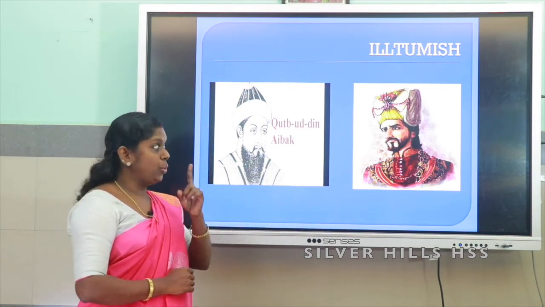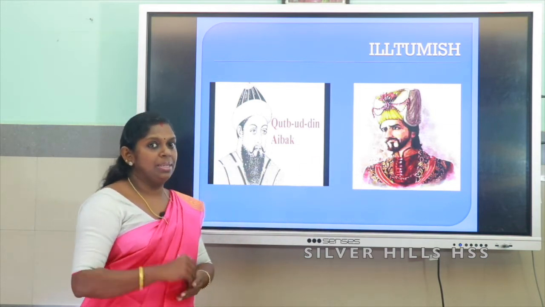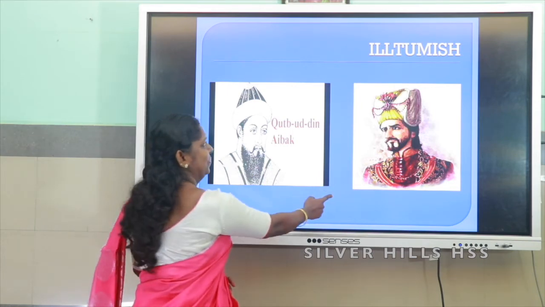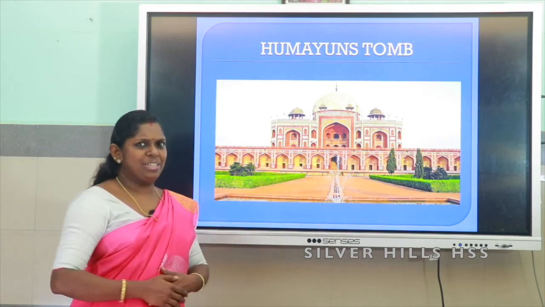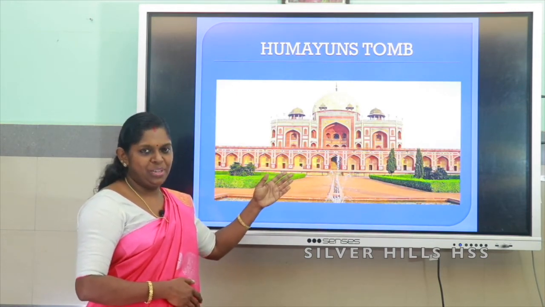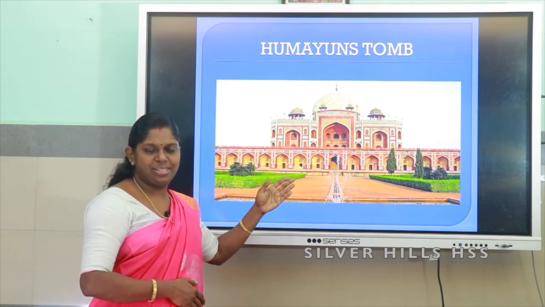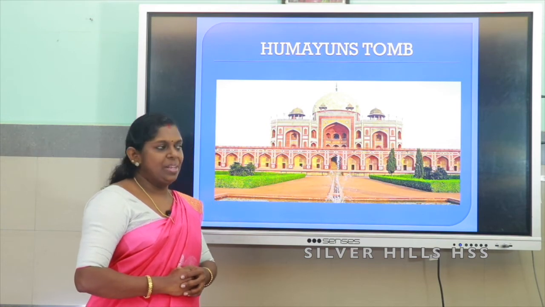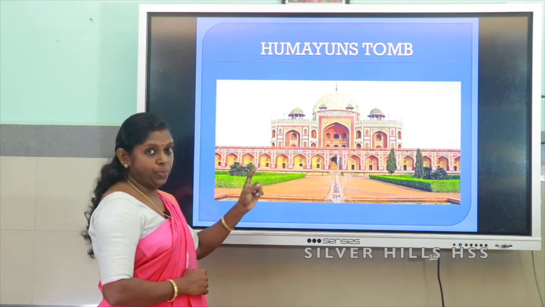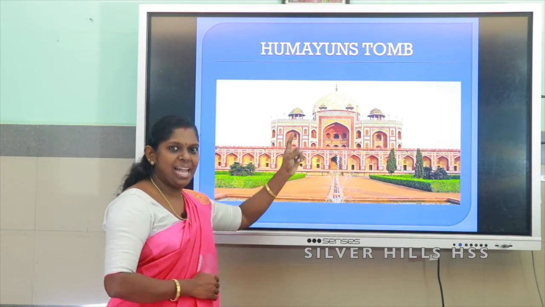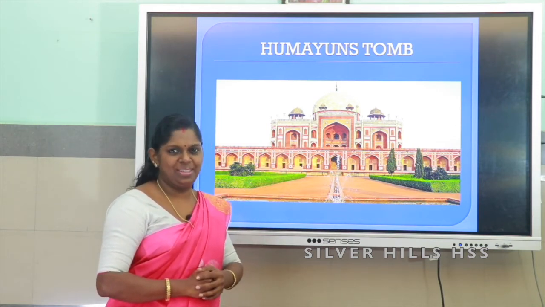I hope you remember Qutbuddin Aibak, founder of slave dynasty in India. We will go to the next structure, that is Humayun's tomb. Humayun's tomb was constructed by his wife, and this tomb is constructed using white marbles and red sandstone.